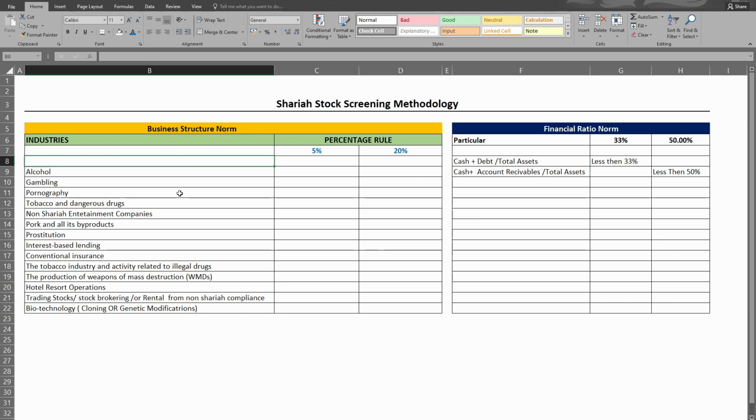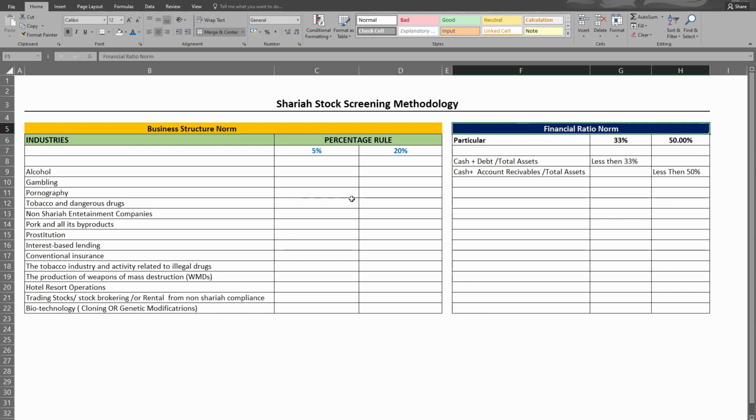Second, the assessment of the financial ratios of the companies. When the company passes these two doors, first the business structure, meaning what the business is and how much of the illicit activities are involved in the whole business structure, we will learn it now. And the financial ratios: there are certain financial ratios which a company should comply with under the Sharia norms. After passing these two gates, there is another gate, which is dividend purification.